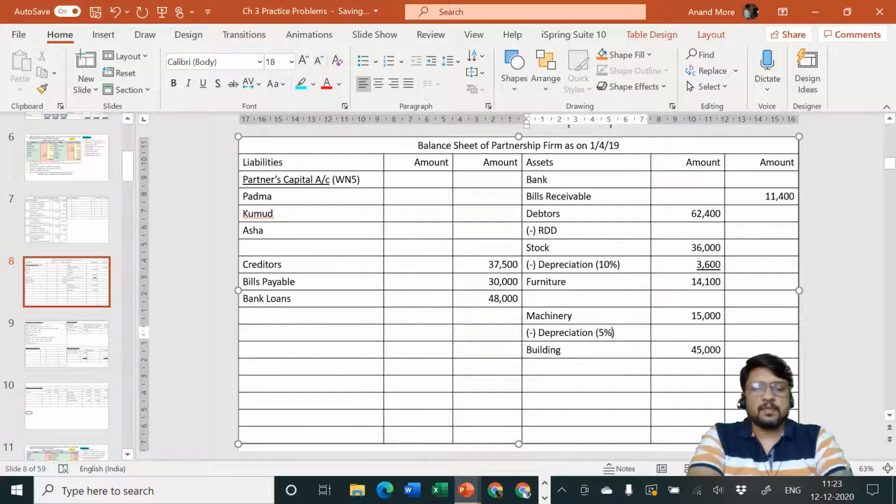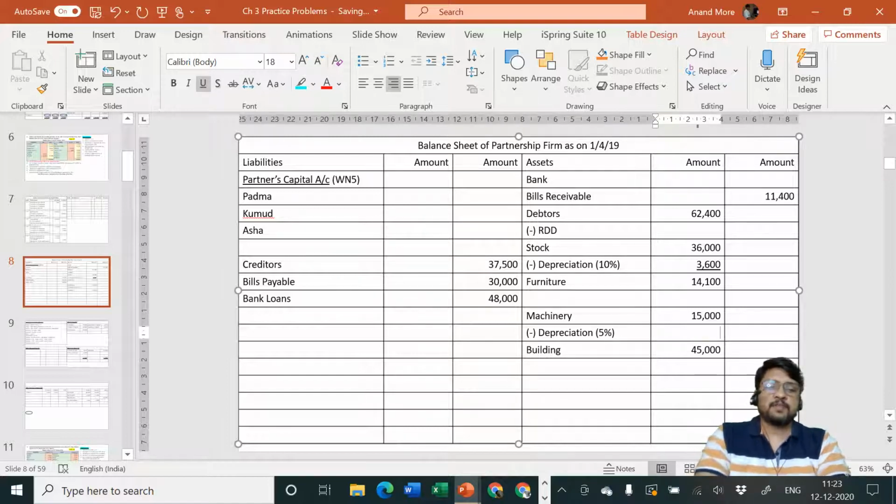Now be careful, sometimes the problem does this kind of mischief. If you have seen it properly, the problem has given the items as stock, thereafter furniture and thereafter machinery, but the adjustment is stock and machinery, not stock and furniture. In a hurry in the examination hall, to complete the paper, students quickly consider stock 10% and by mistake they make the adjustment in furniture. That should not happen. So read the problem carefully, solve it properly.